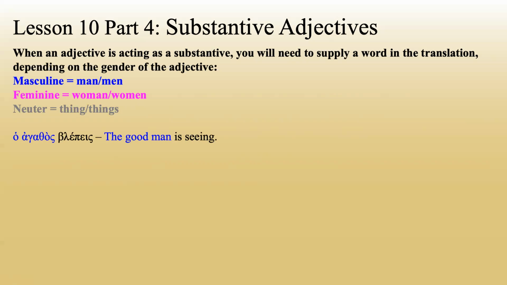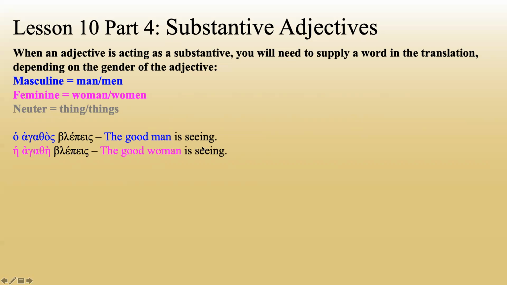So if we had ho agathos blepei, let's take a look and think of this the way we've been thinking so far. First thing we want to know is, is there a definite article in front of the noun or in front of the adjective? Yes, there is. So it's going to be attributive. Uh-oh, there's no noun. So now we're going to think to ourselves, okay, it's attributive, it's a normal adjective, but it's substantive. Okay, we need to supply a word. Let's look. Okay, what is this? This is masculine, singular, nominative. Okay, it's masculine, so I'm going to supply the word man or men. It's singular, so I'm going to supply man. The good man is seeing.